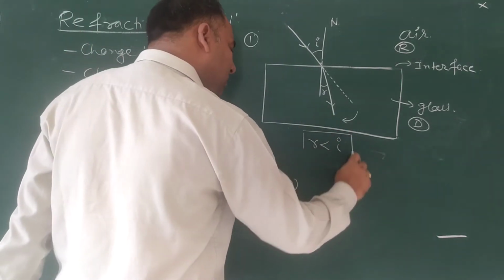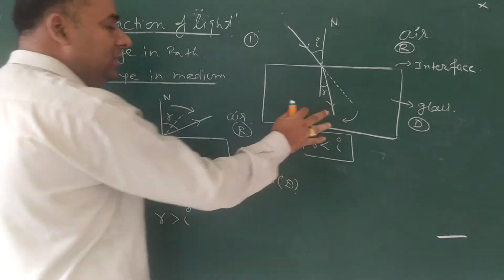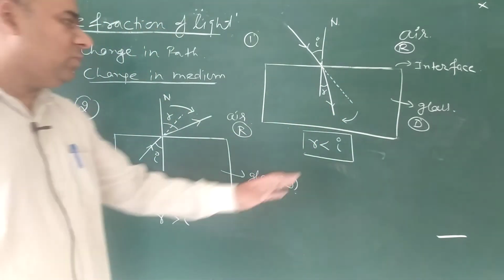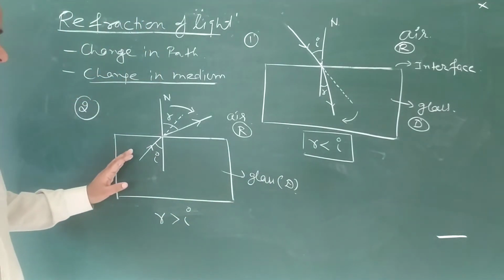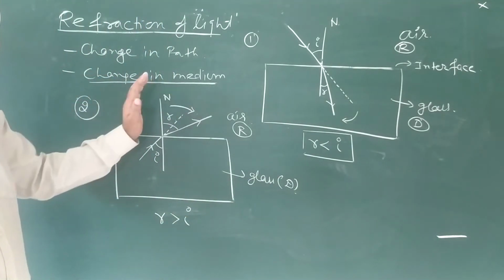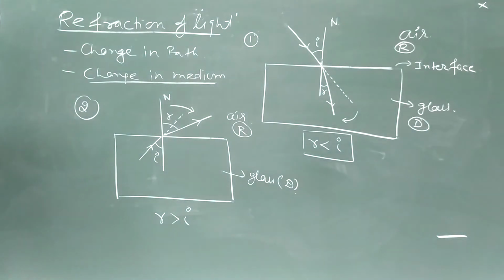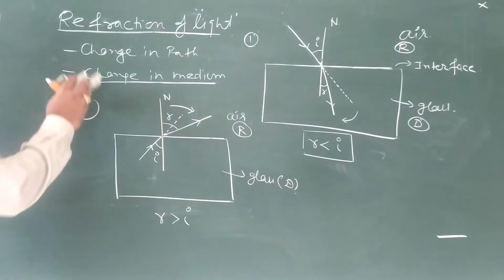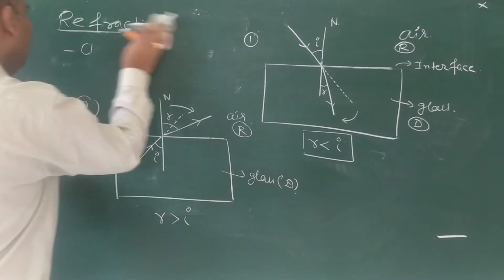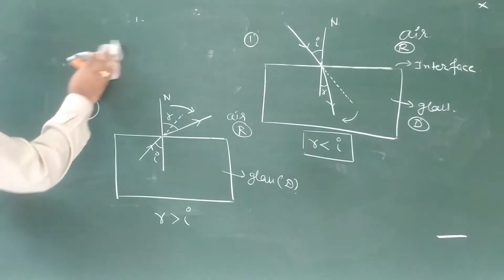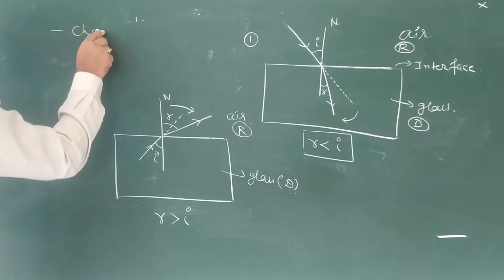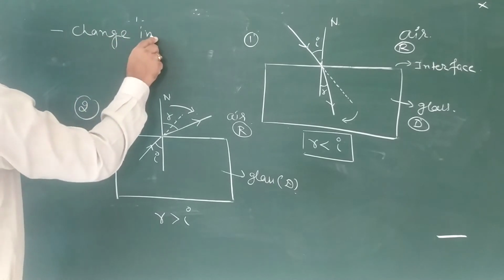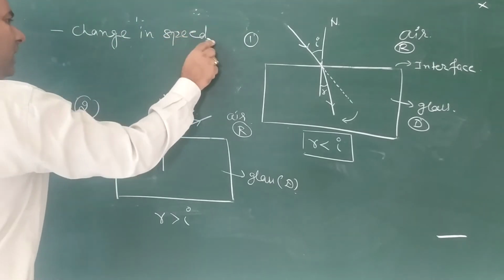So when light goes from rare to denser, there is a bending of light towards the normal, and when light goes from denser to rare, there is a bending away from the normal. Here in both cases there is change in medium. When light goes from rare to denser or denser to rare, there is change in speed of light.